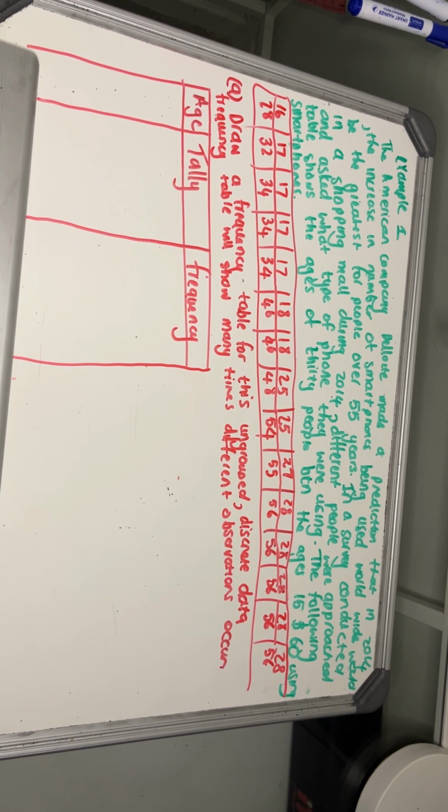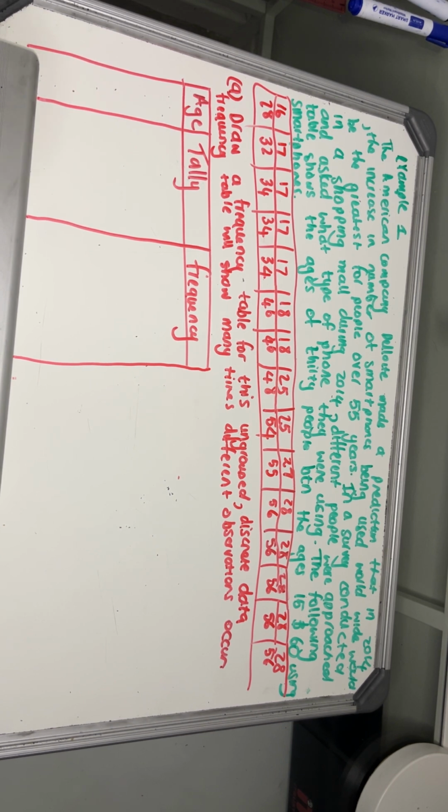All right, so A says draw a frequency table for this ungrouped discrete data. A frequency table will show how many times different observations occur. So for example, 17 right here. How many 17-year-olds were approached during the conduction of this survey? 1, 2, 3, 4. So the frequency of 17-year-olds is 4. 4 people were asked. Is it making sense?